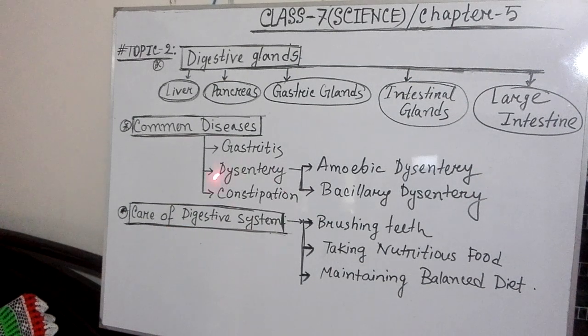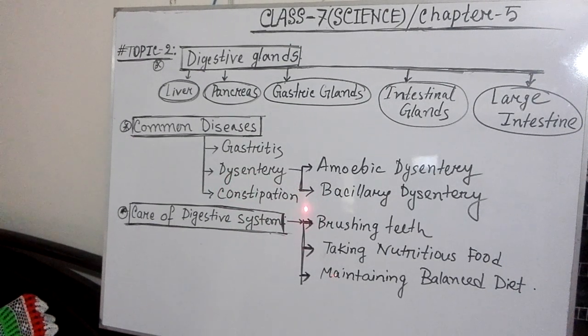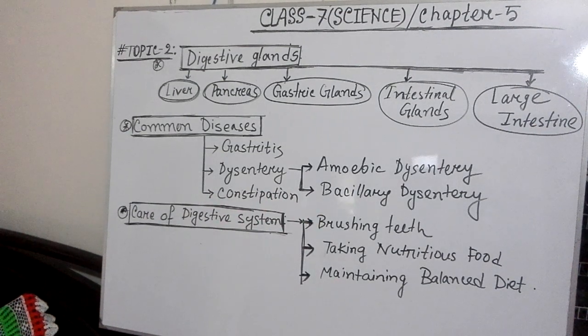And the third common disease is constipation. Constipation is a very common disease, and when it happens, you won't be able to stool regularly. You will face a tough situation while stooling.